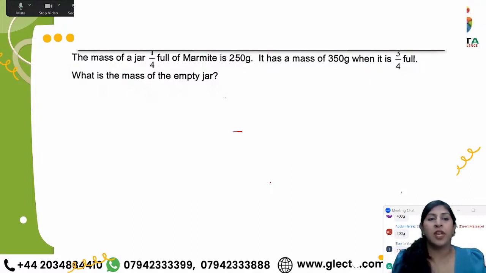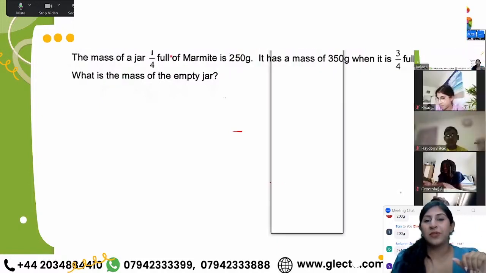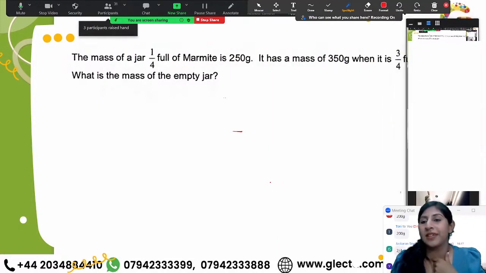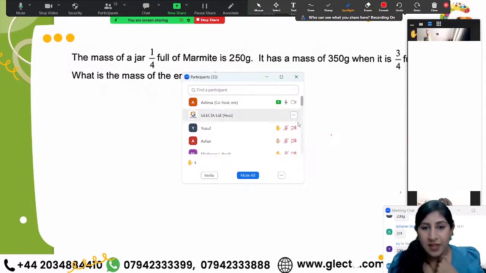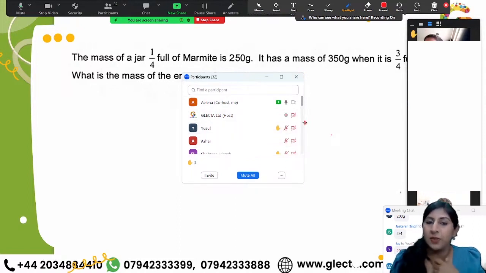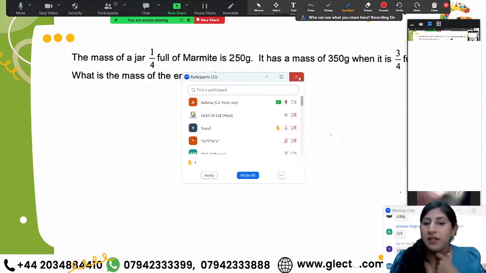Okay, anybody who wants to take an initiative to try this answer, raise your hands. If anyone wants to take an initiative, the first one who does that is going to answer it. Three participants raised hands. Okay, Yusuf has raised his hand. Yes, Yusuf. Can you please tell me how you solved your answer?